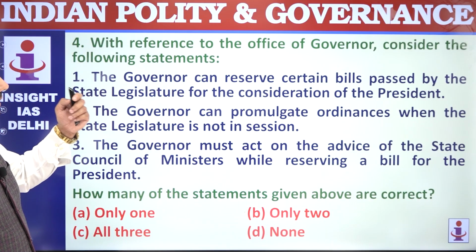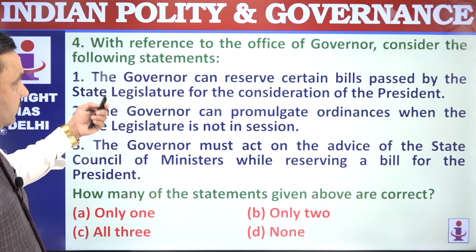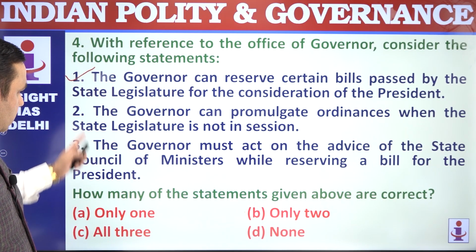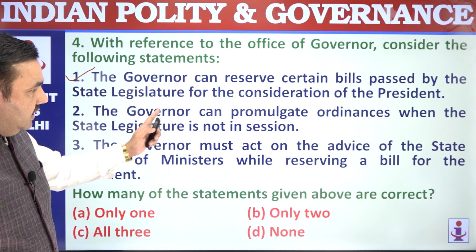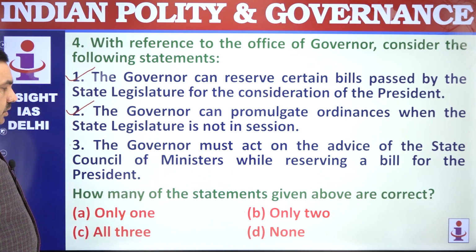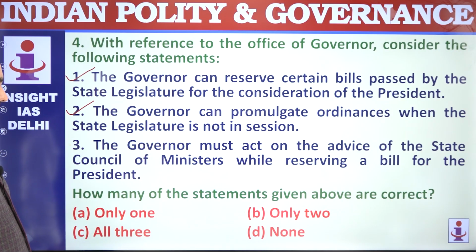With reference to office of governor, consider the following statements. The governor can reserve certain bills passed by the legislature for the consideration of president. Correct, true. The governor can promulgate ordinance when the legislature is not in session. Same Article 213, as I told you. The governor must act on the advice of his council of ministers.